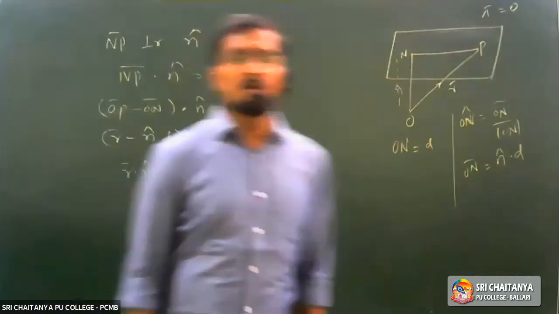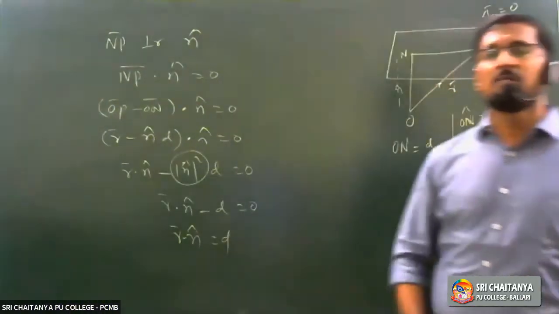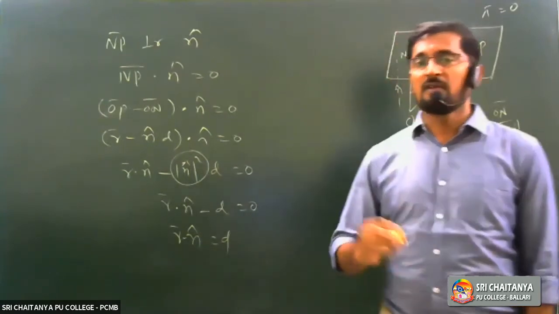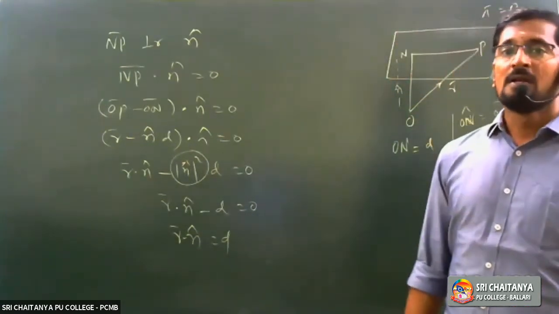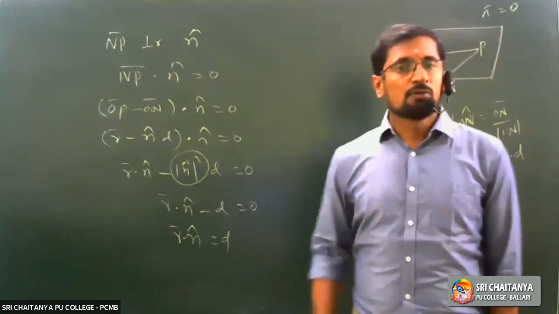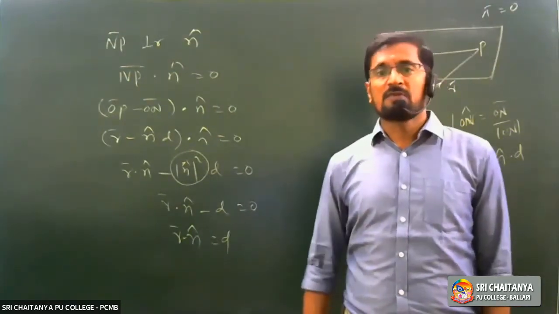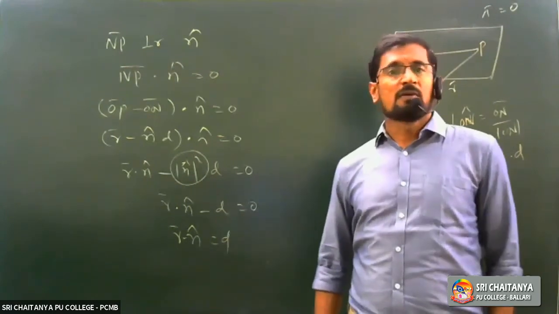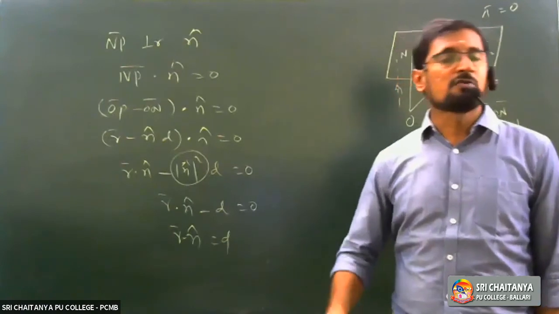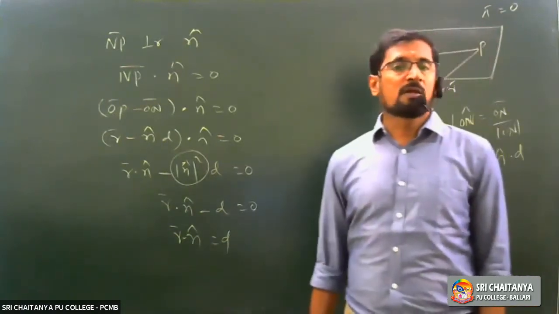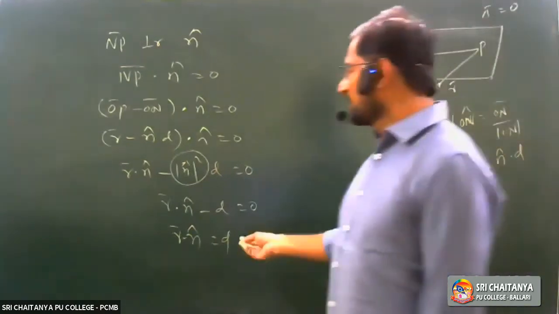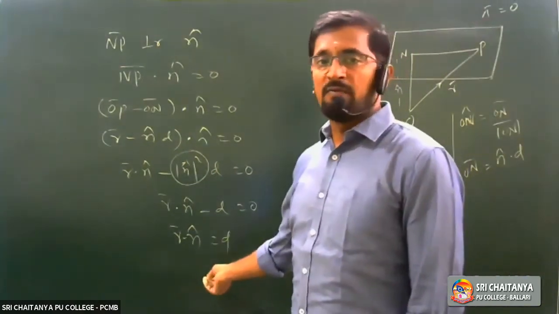Why I am repeating this three times is because this is very important. You are going to get a definite question for 5 marks. This theorem and the next theorems: there are 3 theorems in planes and 2 theorems in lines. Of those 5 theorems, 1 theorem is compulsory. You should write both the vector form and the Cartesian form, whether asked or not. I hope you understood this. Now you can write the Cartesian form very easily.